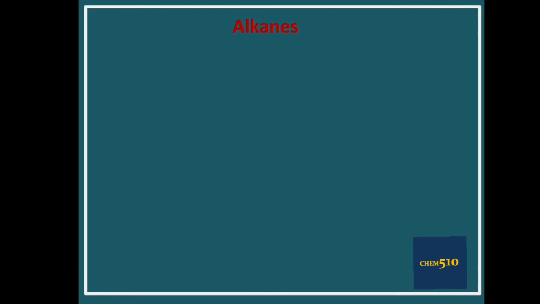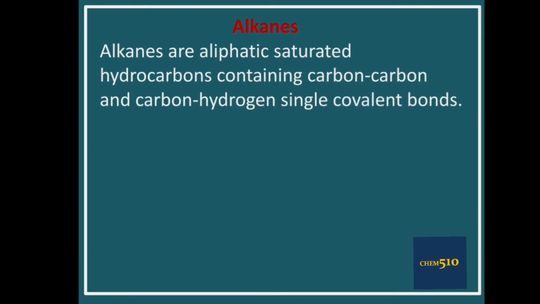Then what is alkane? Alkanes are aliphatic saturated hydrocarbons containing carbon-carbon and carbon-hydrogen single covalent bonds. Then what is a covalent bond? A covalent bond is a bond which is formed by sharing of an electron pair between the combining atoms in a molecule. It means the bond which is formed by sharing of electrons.